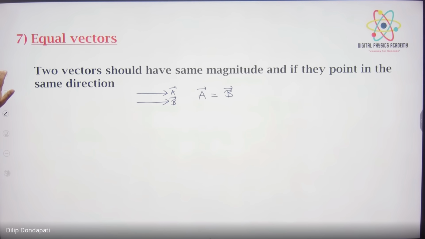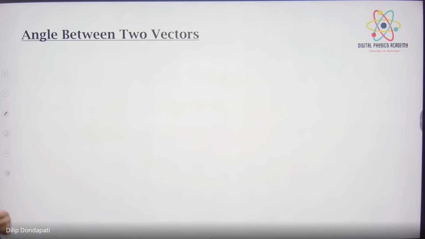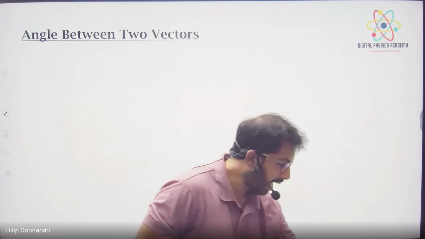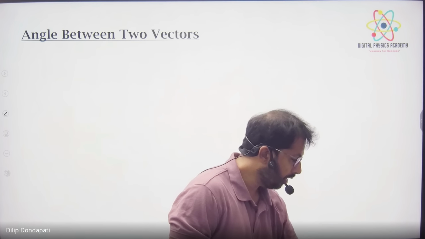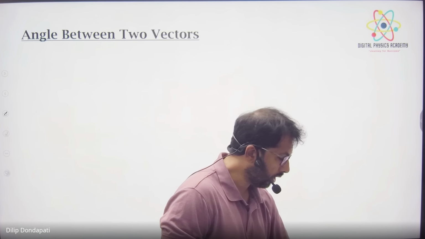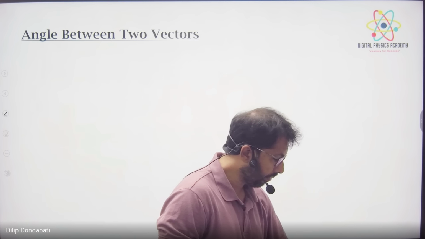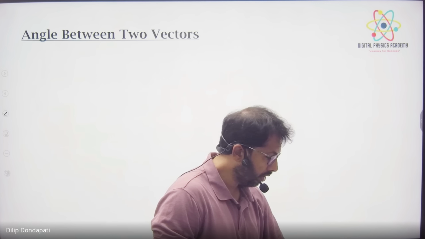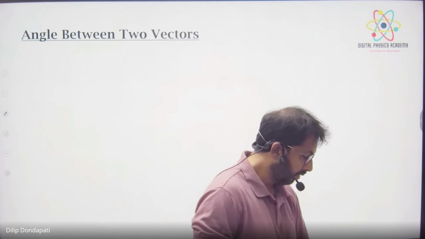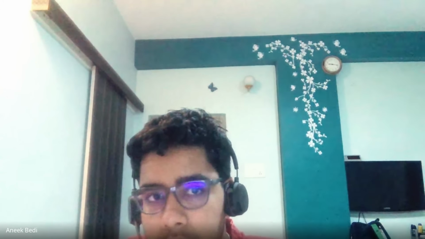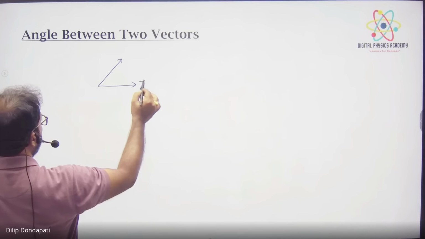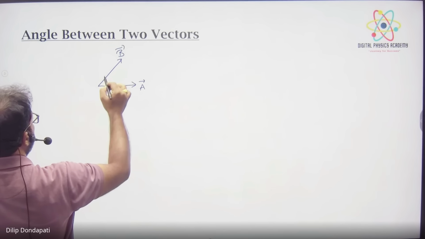Okay, now angle between two vectors. You have to learn the angle between two vectors, then only you will understand how to take the angle. Tell me, what do you know about the angle between two vectors? It is taken as theta, and it is used to calculate the resultant.